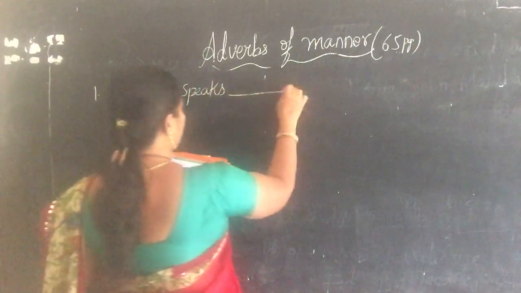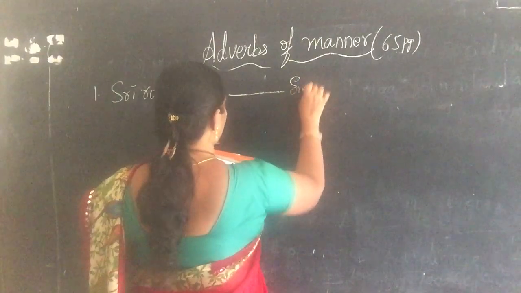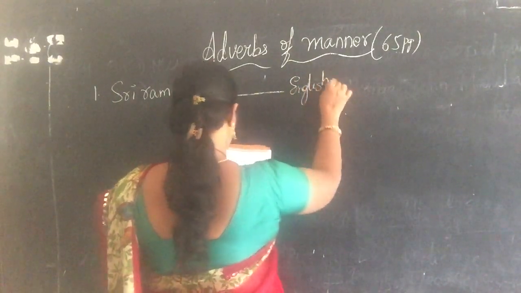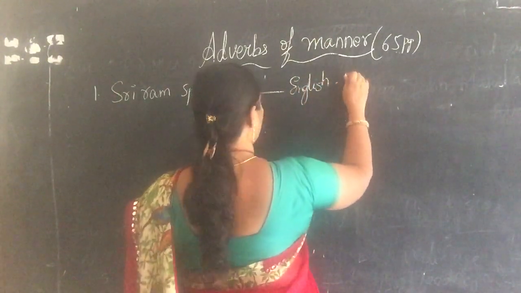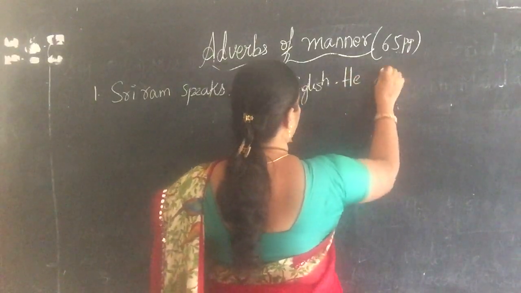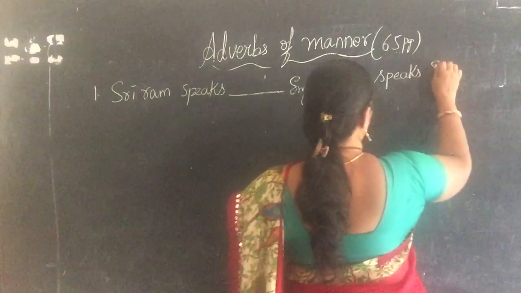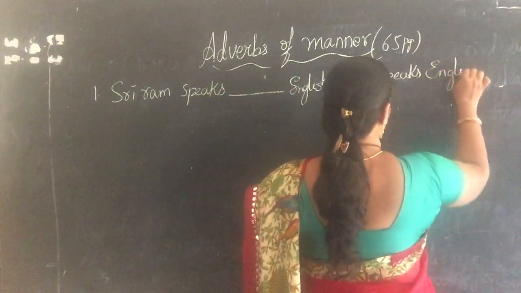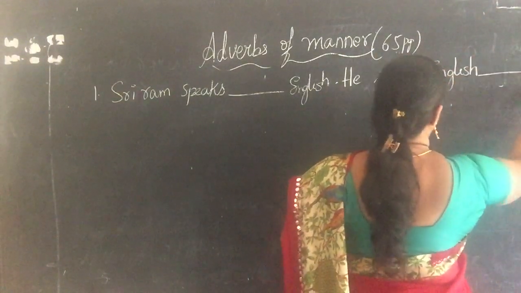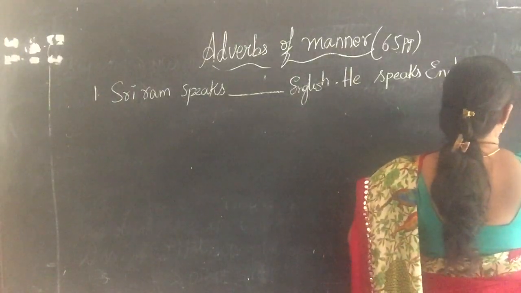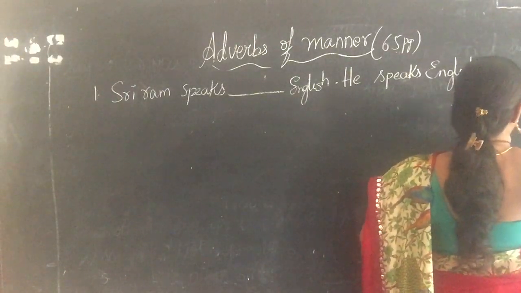Sriram speaks dash English. He speaks English dash, and in the brackets it is given correct.